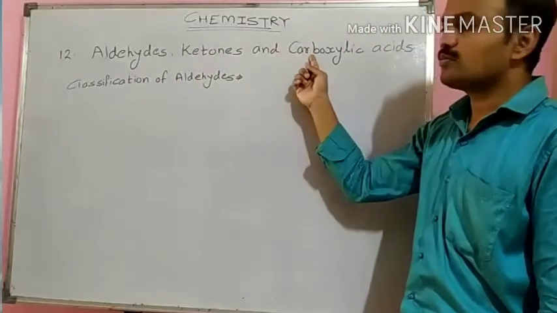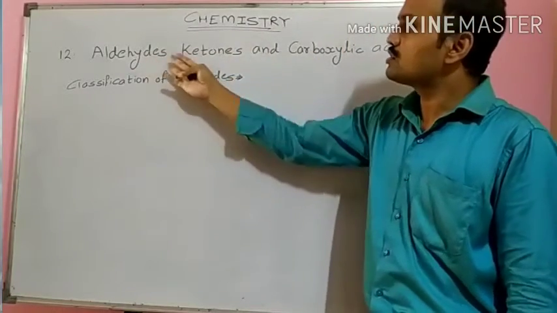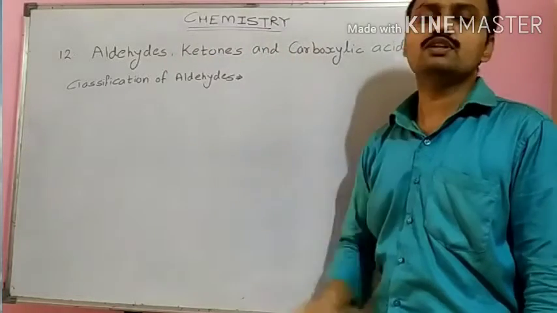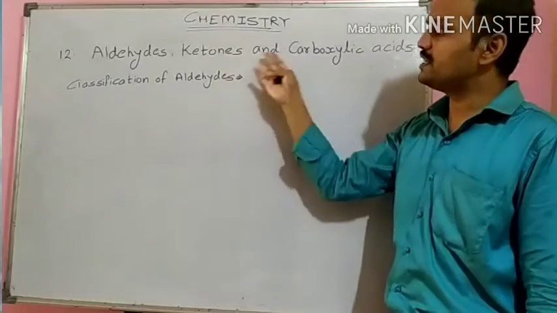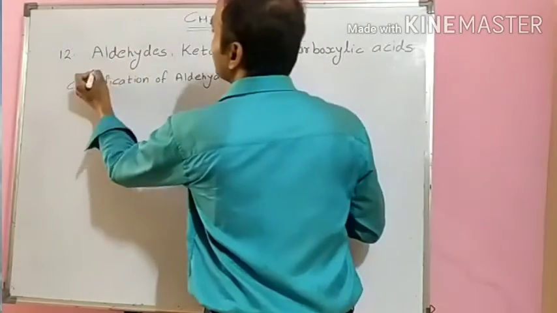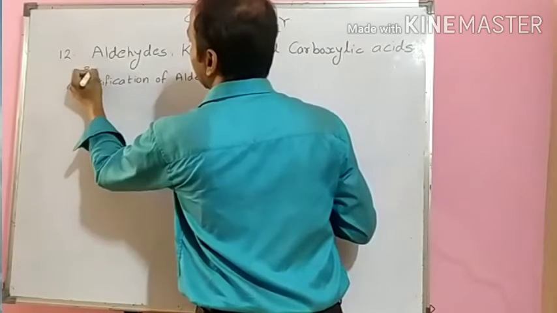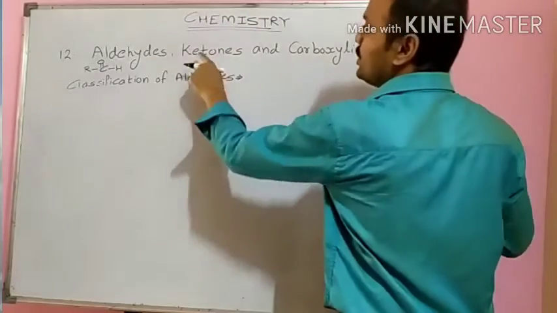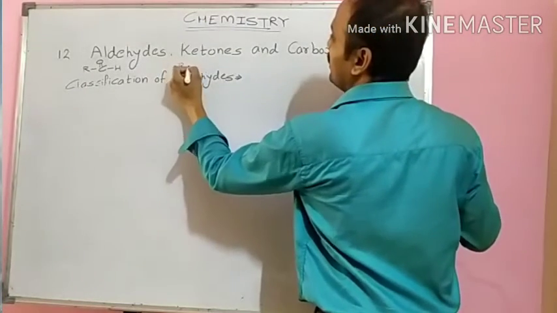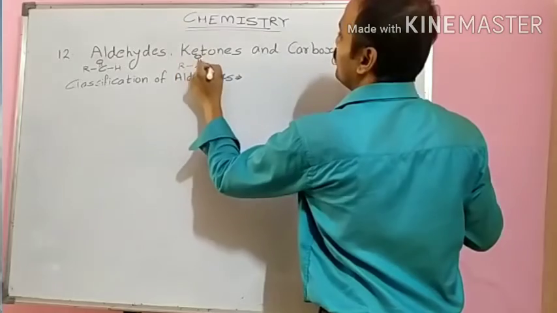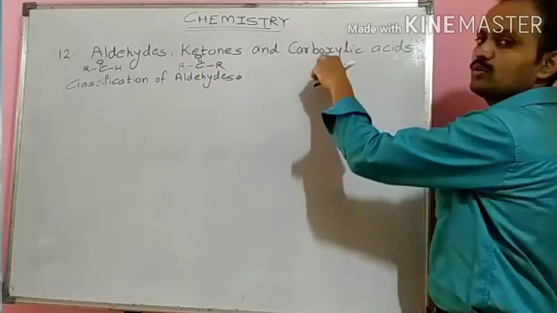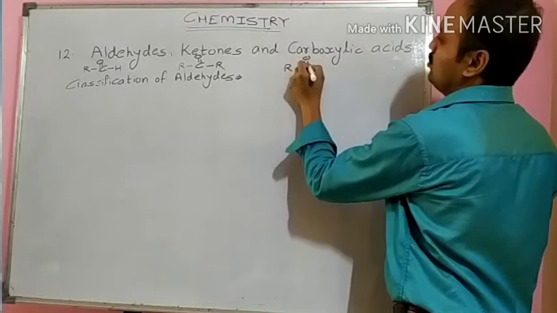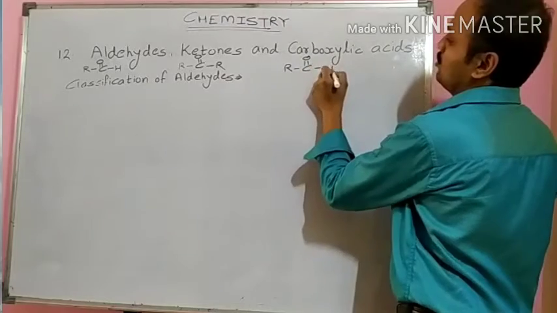We had various functional groups in the chapter of hydrocarbons. Aldehydes, ketones and carboxylic acids. I am going to draw the structures of their functional groups, and then we will discuss the similarity present between their structures. Aldehydes are represented as R, C double bond O, H. Ketones are represented as R, C double bond O, R. Carboxylic acids are represented as R, C double bond O, OH.